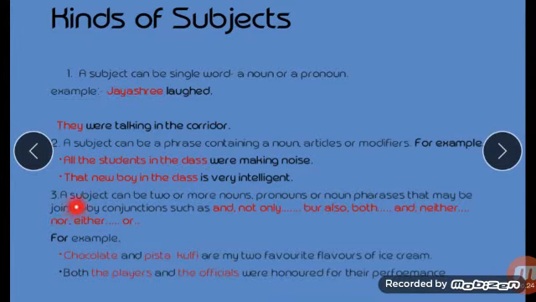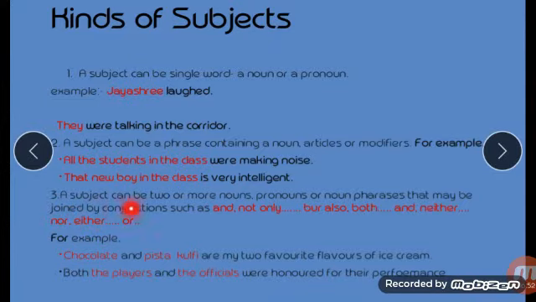Third, a subject can be two or more nouns, pronouns or noun phrases that may be joined by conjunction. Conjunctions are what? And, not only, but also, both, and, neither nor, either or. These all are conjunctions. So here in this sentence it is given in the kinds of subject.